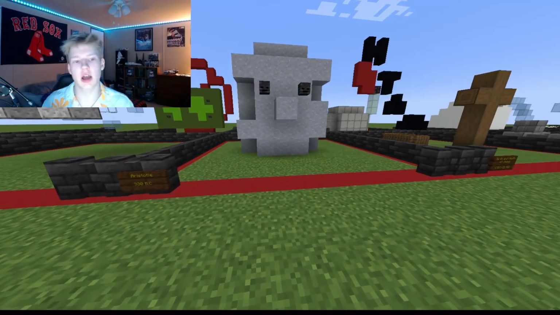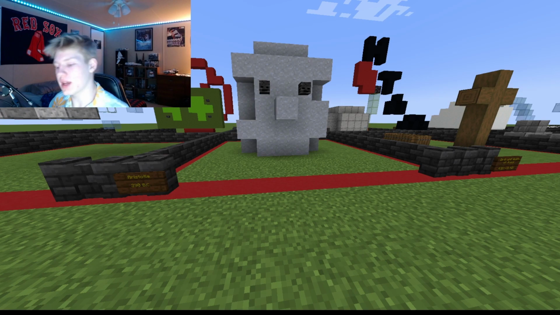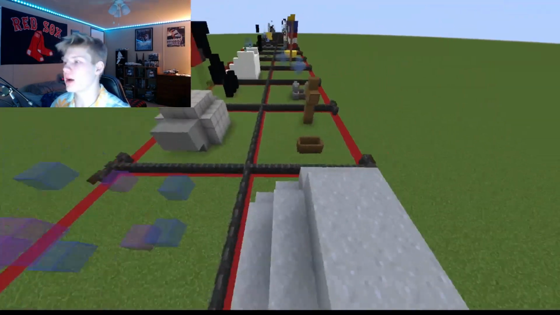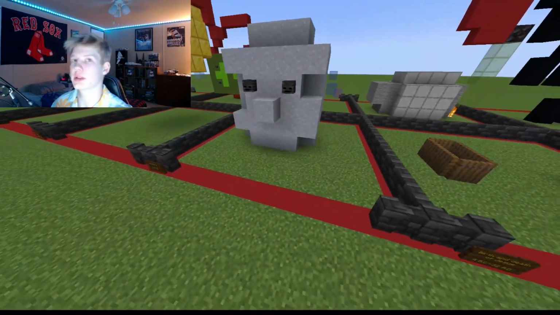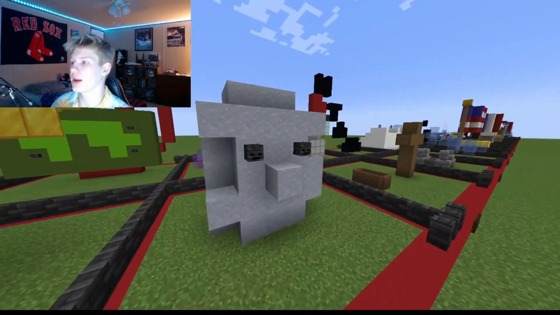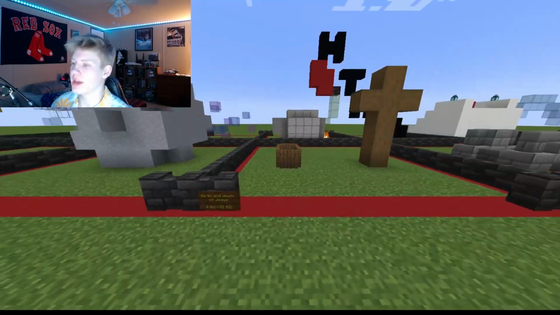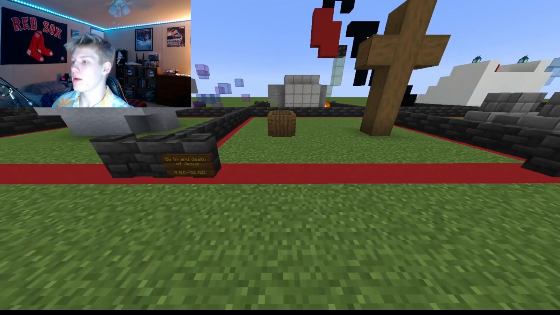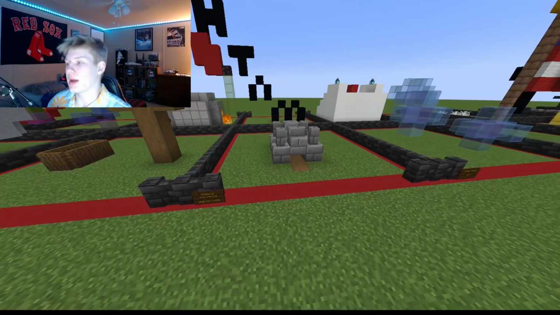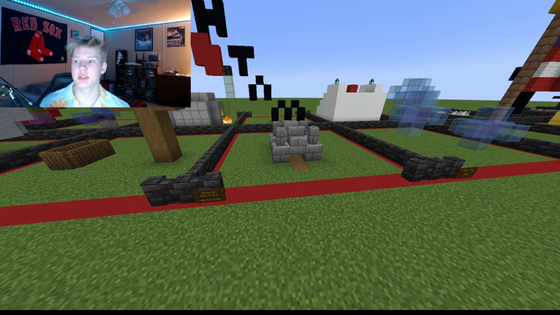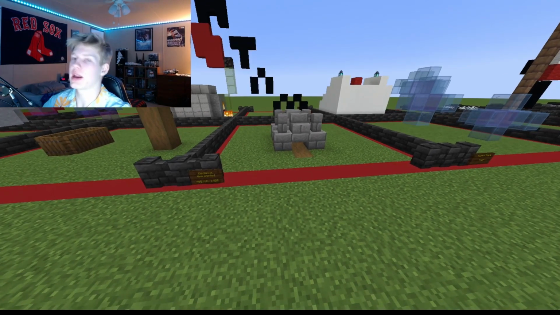Next up, we have Aristotle in 330 BC. What he did is he disproved that earth, wind, and fire were the four major elements of the world that made up everything. And right here, I just have a little statue of him. I really didn't know what to put for him, so I just made that. Next up, we have the birth and death of Jesus from 4 BC to 32 AD. Another timestamp, because it's such a big time jump from, what was it, 330 BC to like 1600 something. I added another little timestamp.